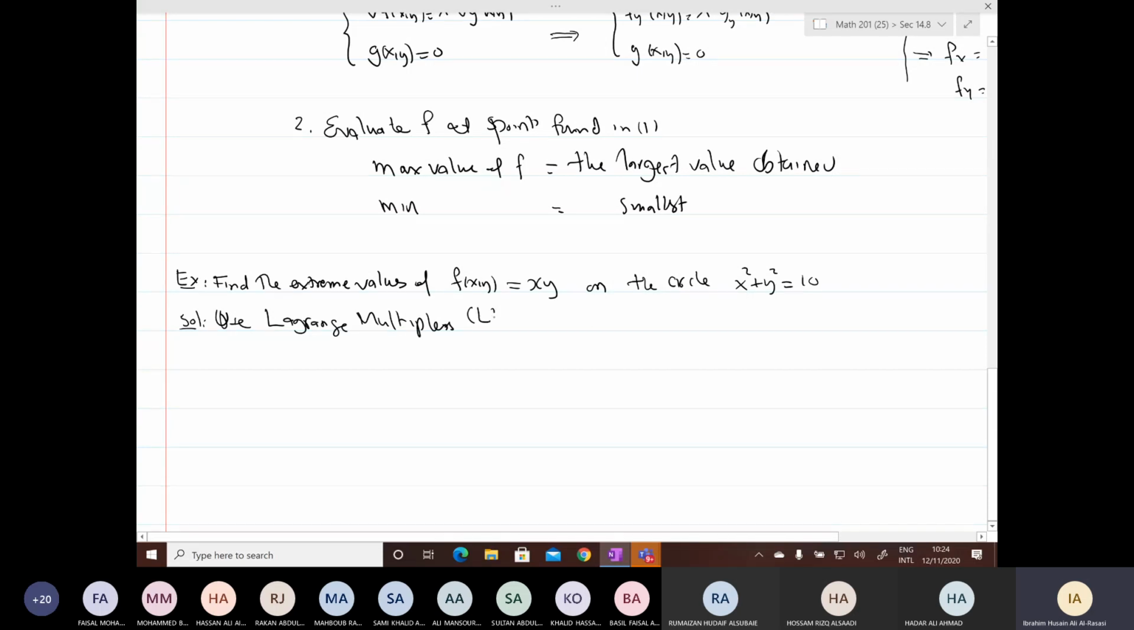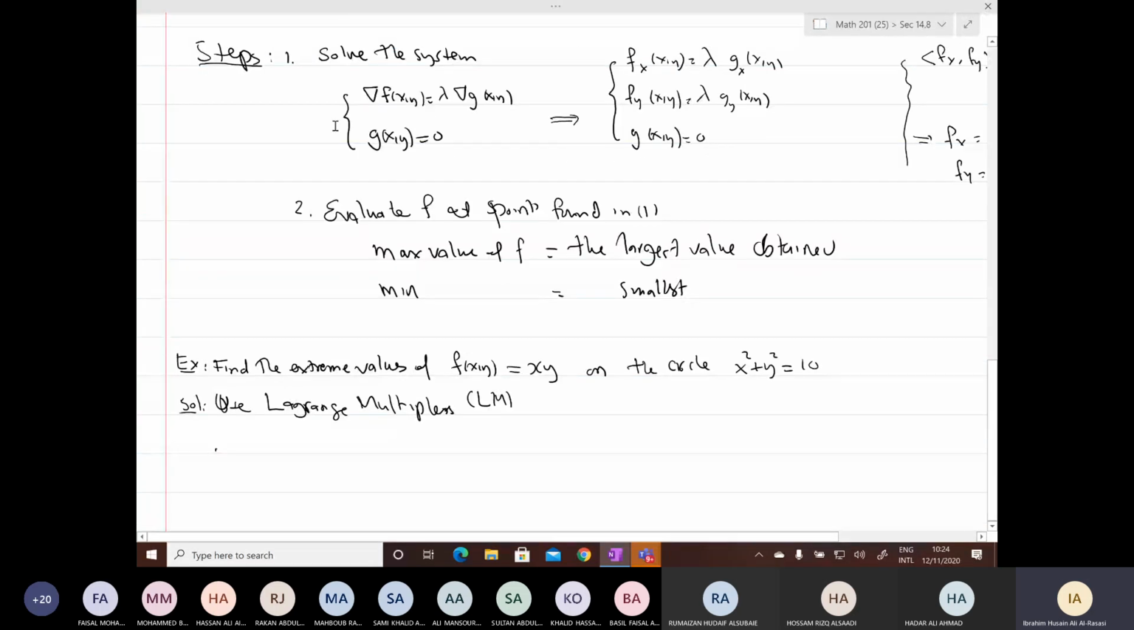We call it LM. You need just to use Lagrange multiplier. The method of this section, what is the method of this section? You have these two steps. You solve the system. Okay, so you just write and solve the system.